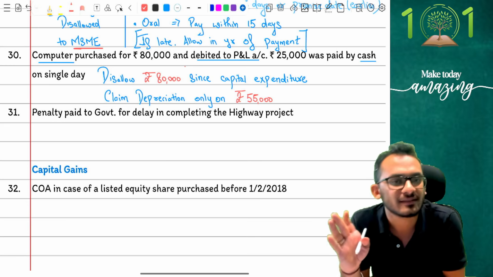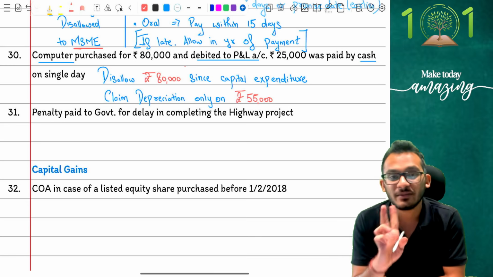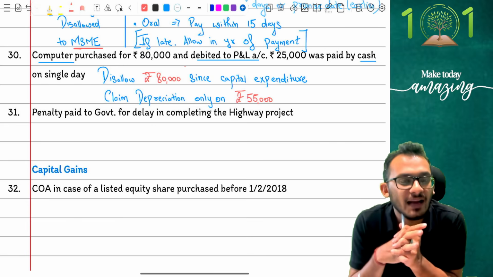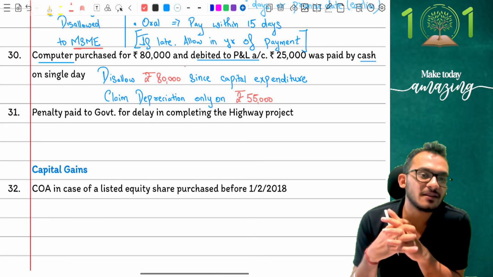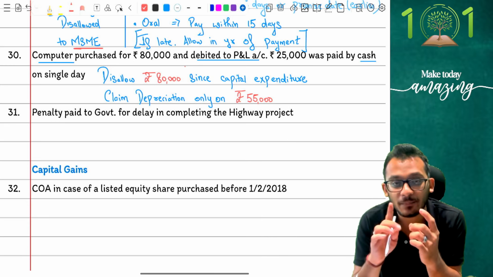This is what the logic is. Perfect. With this, we are just 20 more away. So stick with me. We're going to complete this very smoothly. Let's go together. I'm at adjustment number 31. Adjustment number 31 says penalty which is paid to government for delay in completing highway projects.